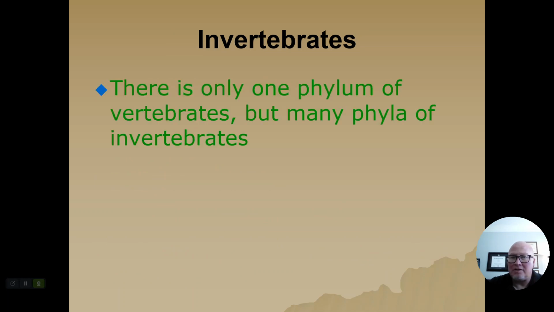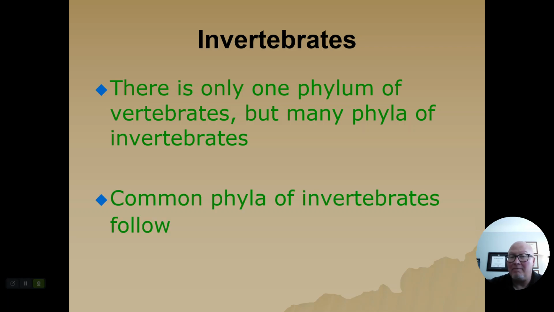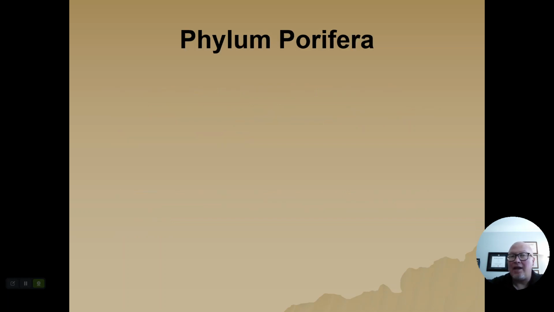So, invertebrates. And this is what I said, there's only one phylum that contains vertebrates, but there are many phyla that contain invertebrates. So, phylum, if you follow along, we had domain Eukarya, kingdom Animalia. Below that is phylum. There are many phyla of invertebrates, where there's only one phylum that contains vertebrated animals. And here are some of the common phyla. There are 9 major phyla of invertebrates. I'm going to talk to you about 8 of them. Phylum Porifera.